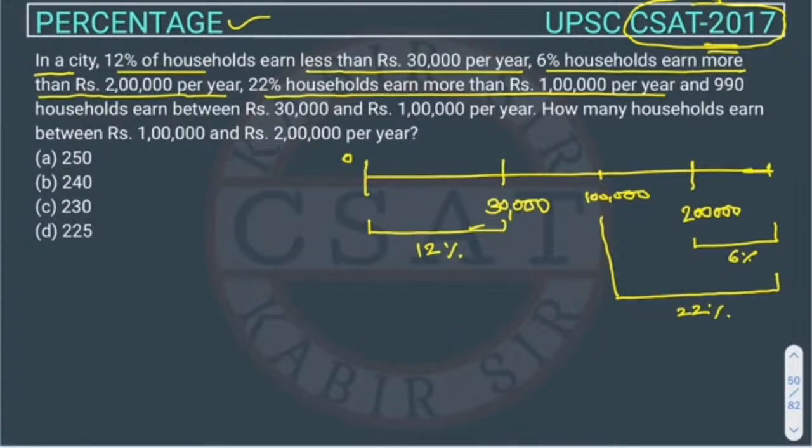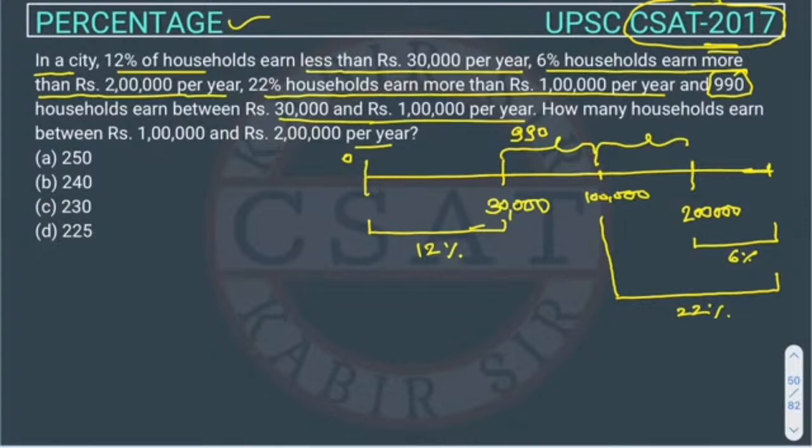And 990 households earn between this. This amount is given, 990. All this is in percentage, and this is a number, right? So 990 households earn between 30,000 and 1 lakh per year. How many households earn between? So we have to find out this figure: the households earning between 1 lakh and 2 lakh per year.